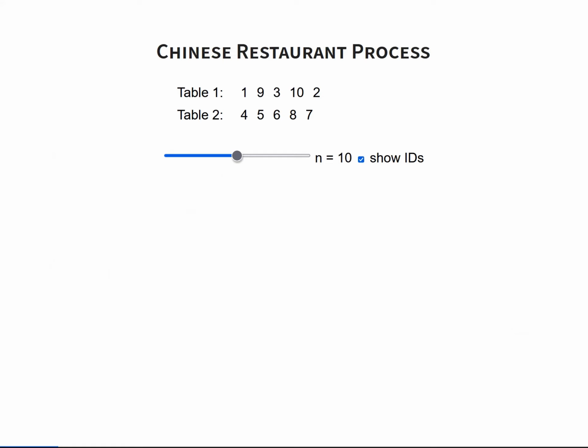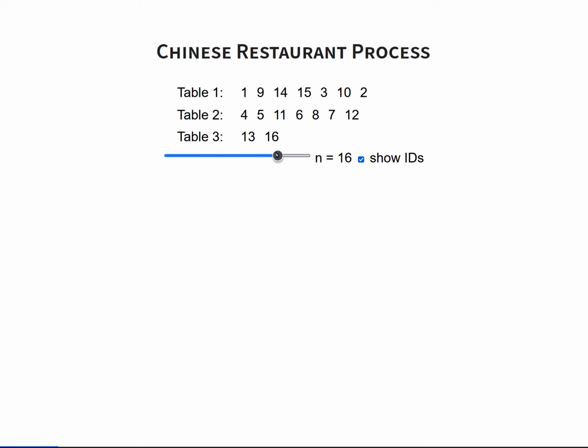So in the following, I'll use a slightly different representation where the tables correspond to rows and are no longer drawn cyclically. With the slider here, I can step through the process. In the beginning, the restaurant is empty, and then through the process, customers start new tables and join existing tables, as discussed.